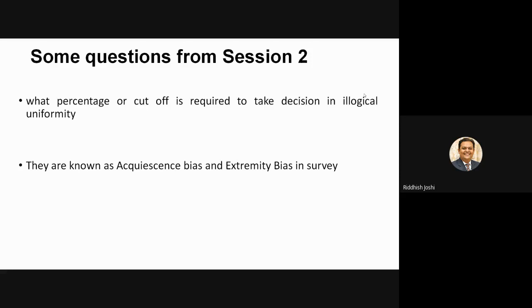Now the respondent will be forced to read the next question, because he thinks that simply ticking the same side will not do, since the researcher has mixed positive and negative questions in this questionnaire. Even after mixing the questions, if the respondent still ticks only one side, it is a very clear sign that the respondent has not read your questions at all. So questionnaires showing very illogical uniformity should be removed. There is no such clear-cut percentage of cutoff.